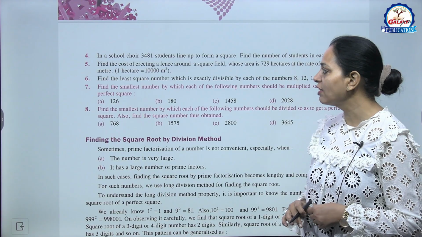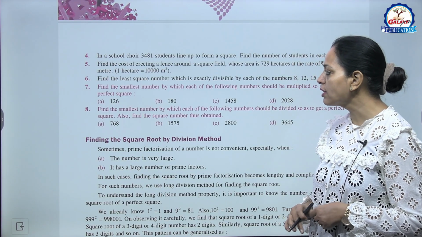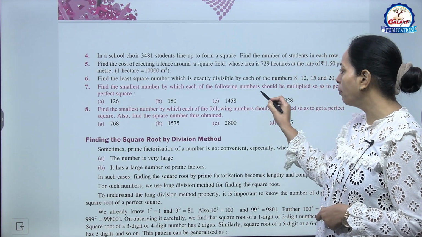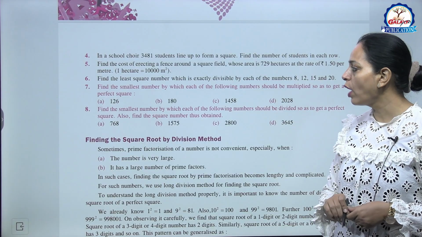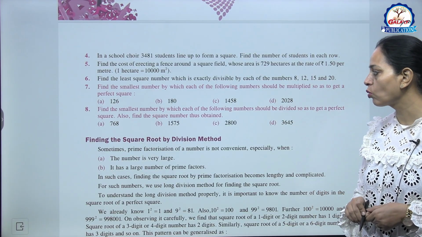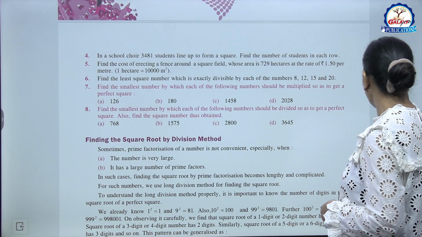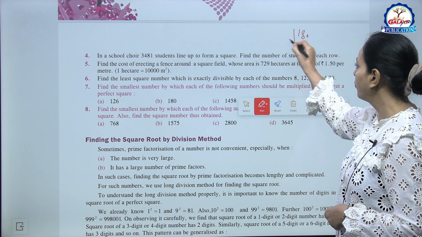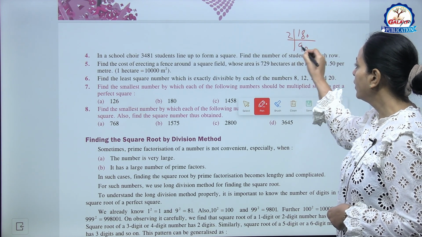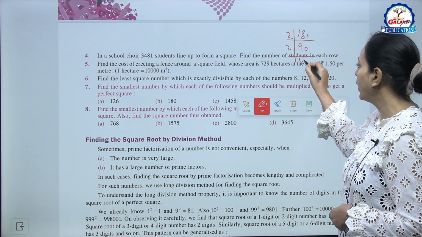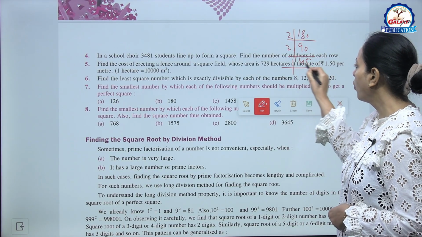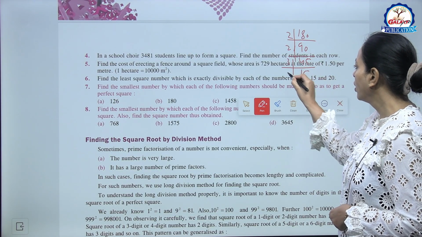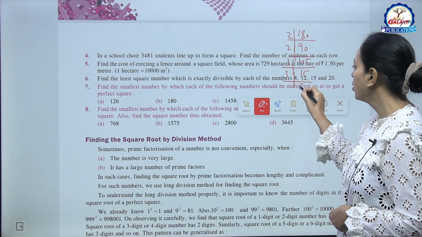Now here, like the 7th question, find the smallest number by which each of the following numbers should be multiplied so as to get a perfect square. Like here B part, 180 के आप factors बनाएंगे. It goes by 2, again by 2, now by 3, again by 3.